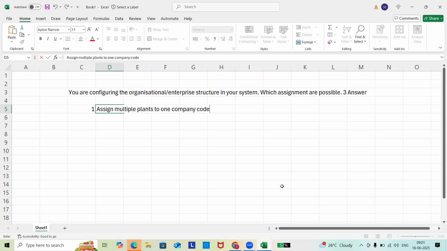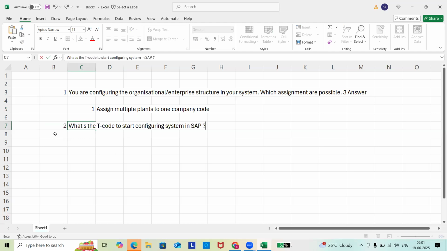Then other questions you can also write down. This is the first question, for example. Second question: what is the T code to start configuring the system in SAP?